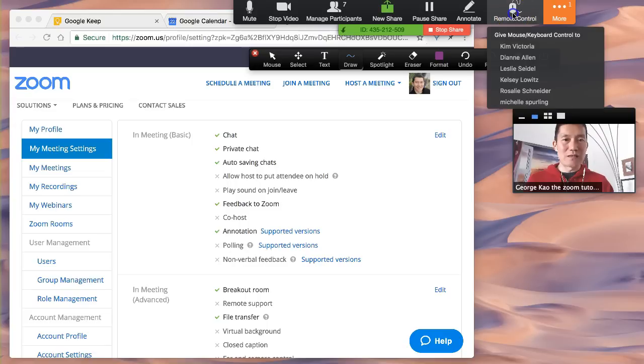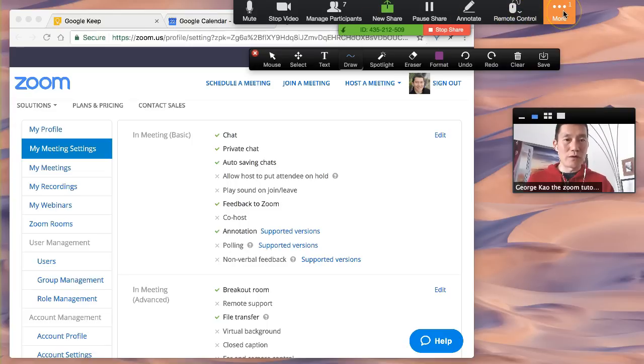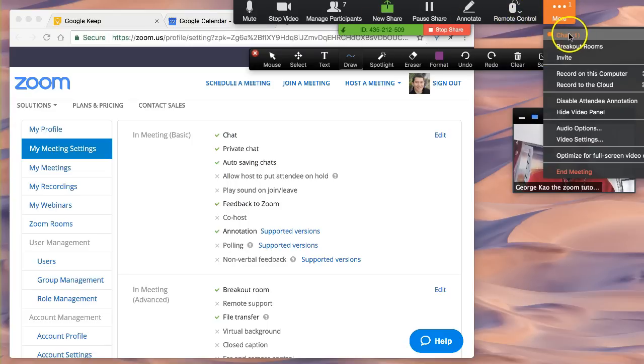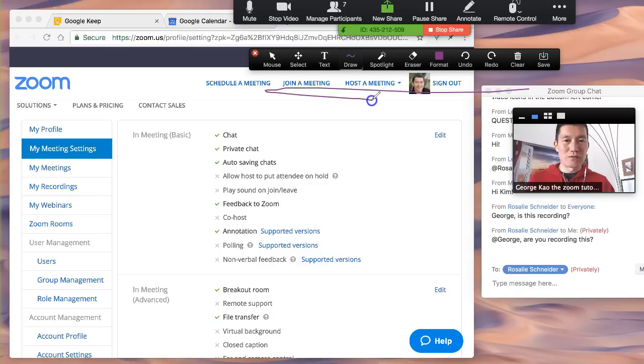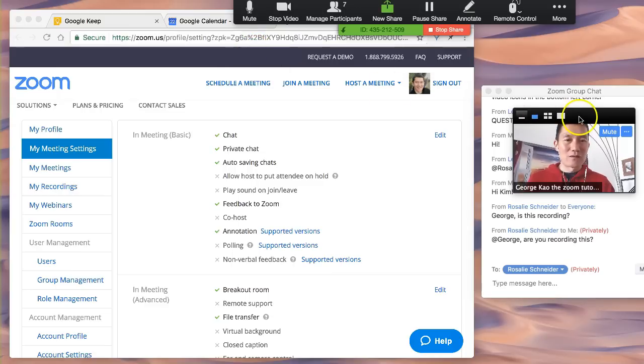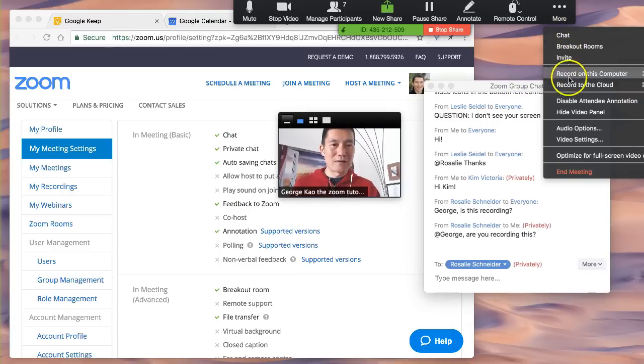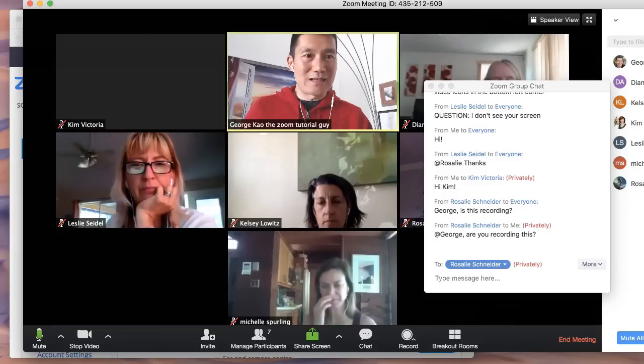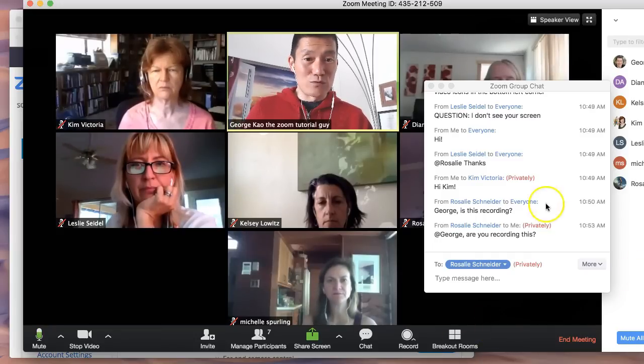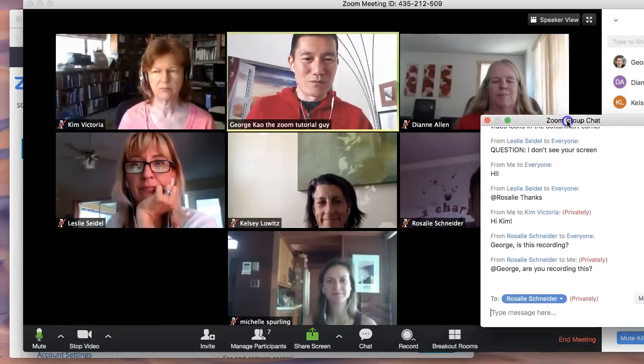Besides all these different things, you can also click more while you're sharing the screen and go to the chat. Click on chat. While you're sharing screen, let me get rid of the annotation, clear all drawings, and X out the annotation by clicking this little bubble there. Then you can still see the chat by clicking on more and chat. And you can disable attendee annotation if you don't want anyone else to draw on it. All right, let's click stop share for now, and let's go into the breakout groups while all of you are still able to be with me.